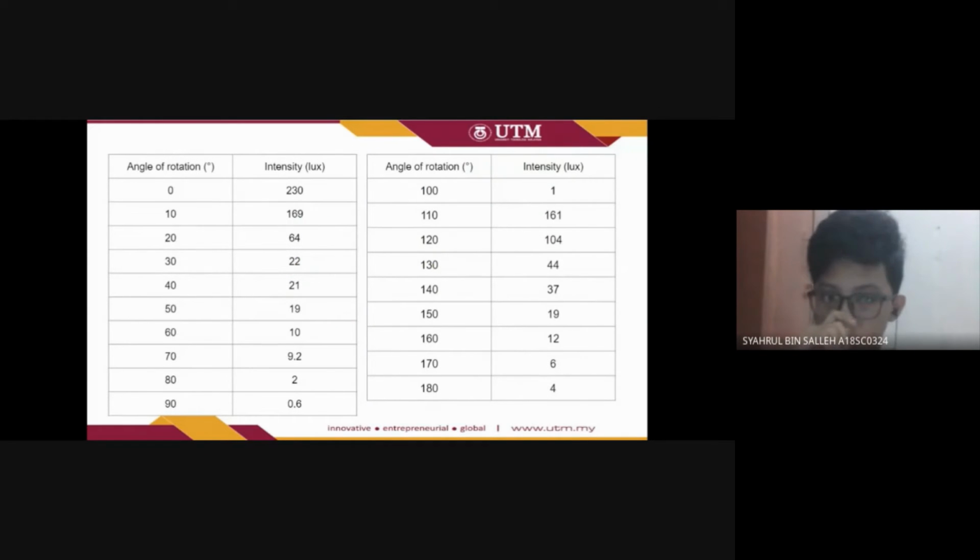So this is the data. As we can see here, at 0 degree, the intensity is 230 lux. And it gets lower until 90 degree, which gives 0.6 lux. And then it is increasing and then decreasing again at 180 degree.